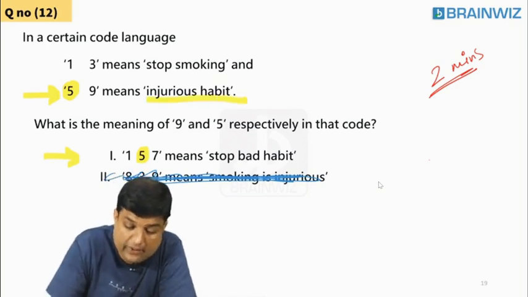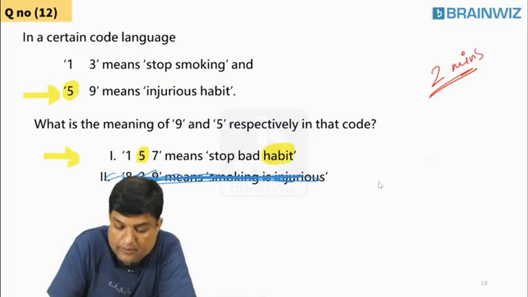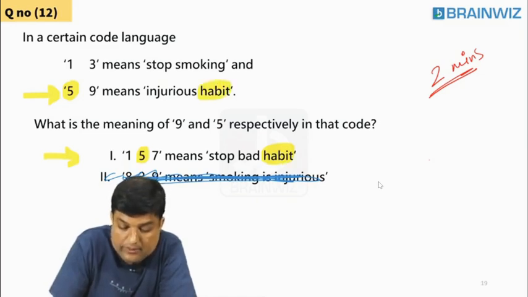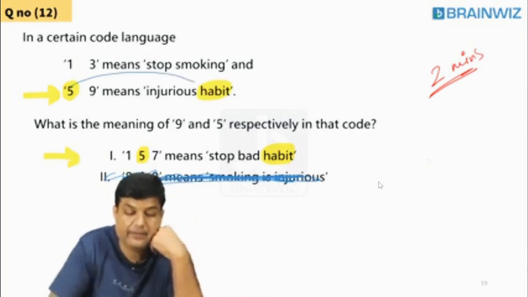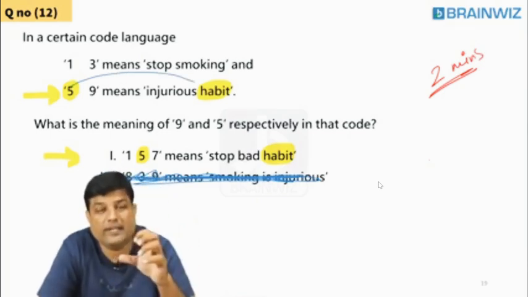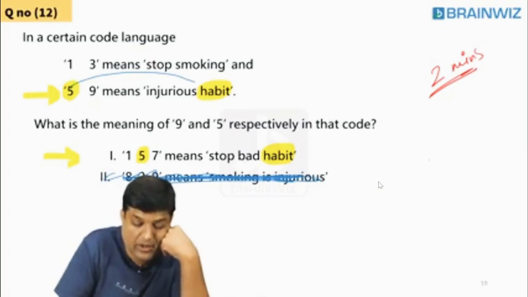On this side, 2 English statements are given to you. I'm going to compare here, habit common. So with the help of this, I got to know that 5 is definitely habit. I'm taking something common on the left hand side and on the right hand side. So 5 is nothing but habit. Try to understand that, okay?